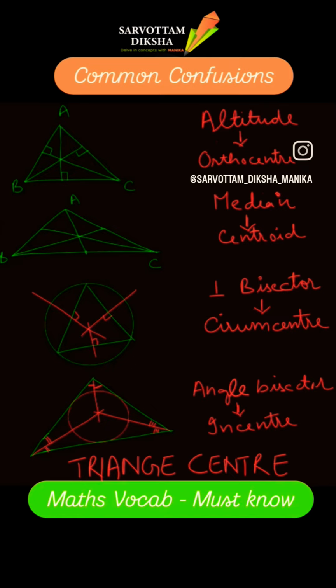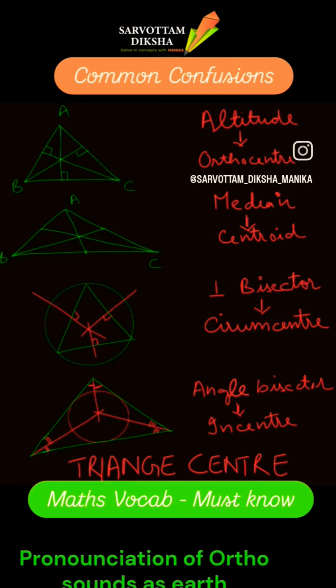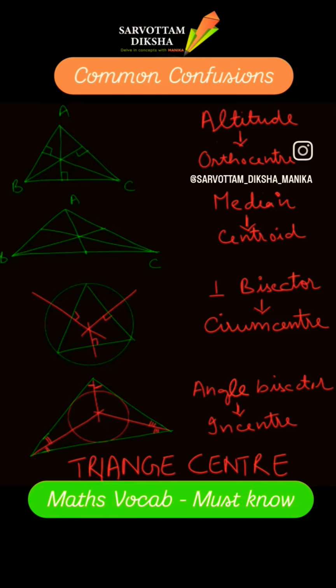And ortho is kind of similar to earth. I'm not saying this is a technical reason or something related to maths. This is how I have remembered it. You can build your own stories to learn it. So the point of intersection of altitudes is called the orthocenter.